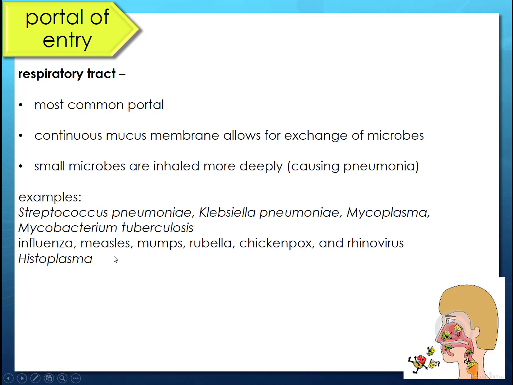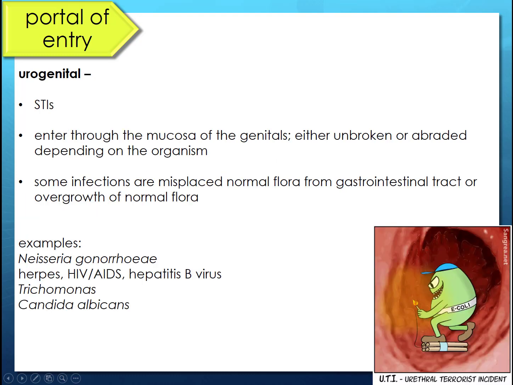And then you've got your viruses, which are the tiniest of them all: influenza, measles, mumps, rubella, chickenpox, cold virus, which is the rhinovirus, and Histoplasma. Histoplasma, one of you has this as your eukaryote. This is a yeast. And this yeast actually often parasitizes people with AIDS. This is a respiratory fungal infection, which is incredibly hard to diagnose and treat. It's also pleomorphic.